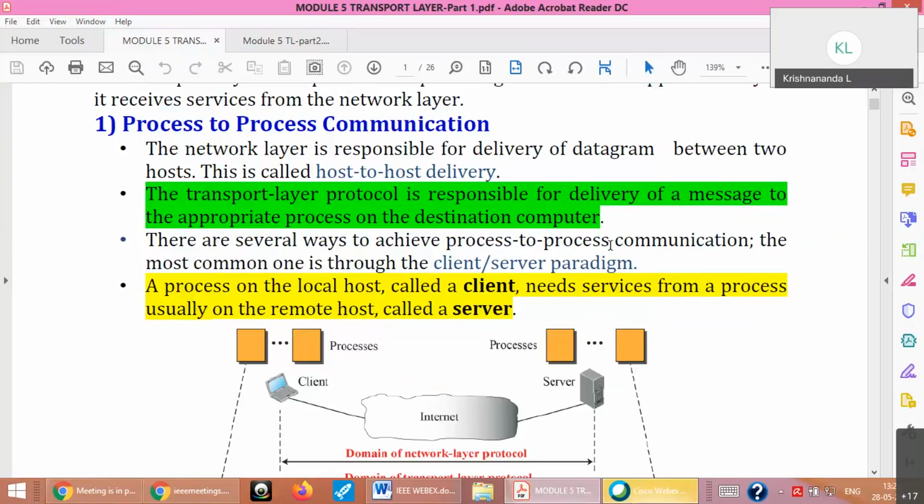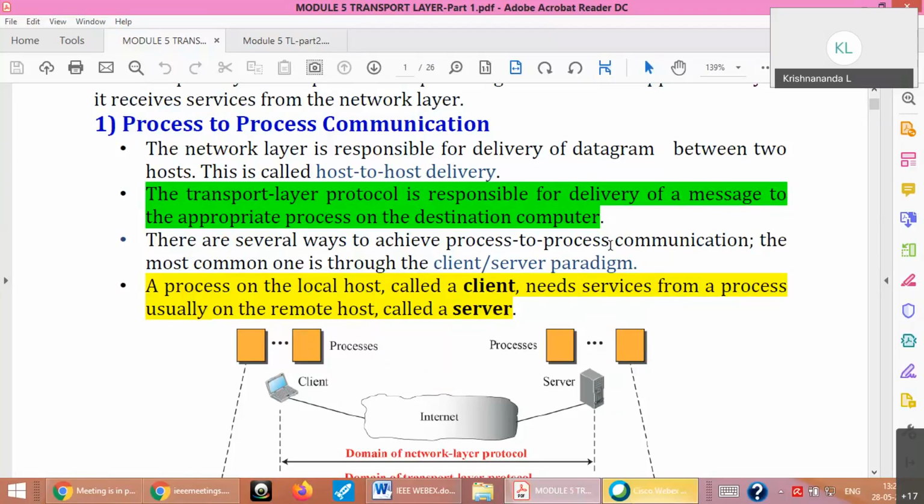So your Gmail client should talk to the Gmail server process. Your Facebook client process should talk to the Facebook server. Data from the Facebook client should not go to a Gmail process, right? So identifying the process is very important, not simply identifying the host. That's why the transport layer plays a very important role in the TCP/IP stack, and why one complete module is given to this transport layer.